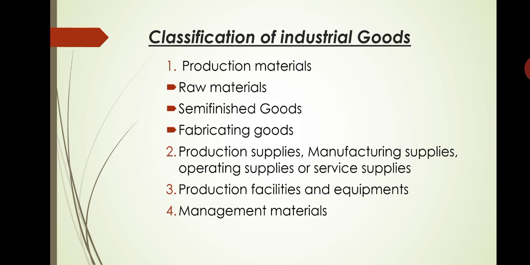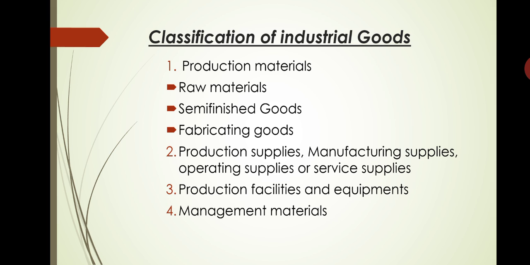So these are called production supplies. Understood? So production supplies or manufacturing supplies are necessary for the operation of industrial units. Without these, an industrial unit may not exist. Understood? But they do not become part of finished goods. That is called production supplies.